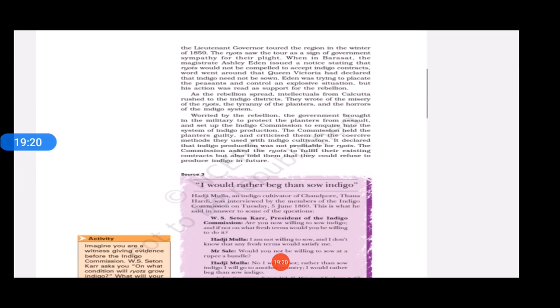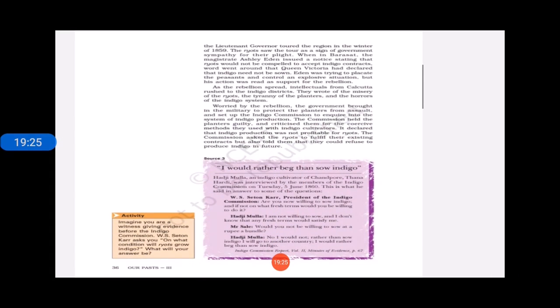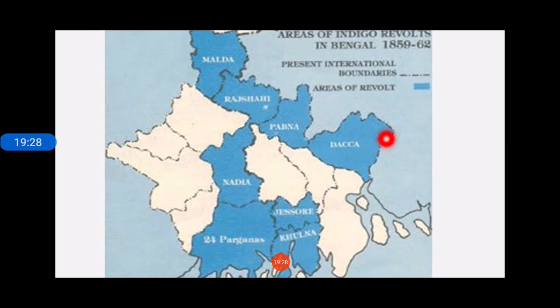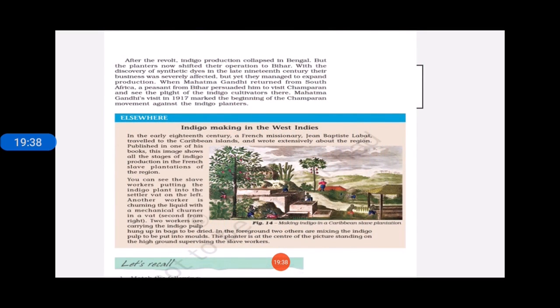So this way we can say that the verdict of the Indigo Commission has come in favor of our Indian farmers, and these were the districts in Bengal where the Indigo Rebellion had started, in the year 1859 to 1862. And then, last, we have reached the concluding part of this chapter. So in Bengal, students, what was the scenario? Completely the indigo production was stopped. Now what will the Britishers do? Now from Bengal they will move to Bihar. They have completely left Bengal and now they will move to Bihar.